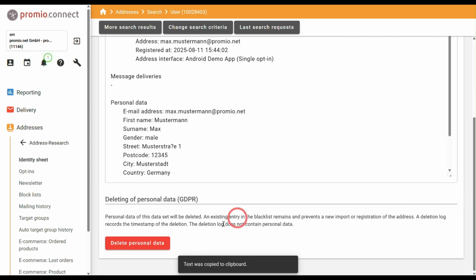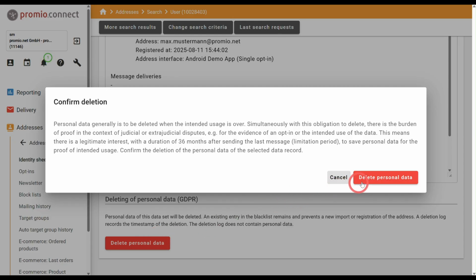By clicking on Delete Personal Data and confirming this step again in the following dialog box, the data will be irrevocably deleted.